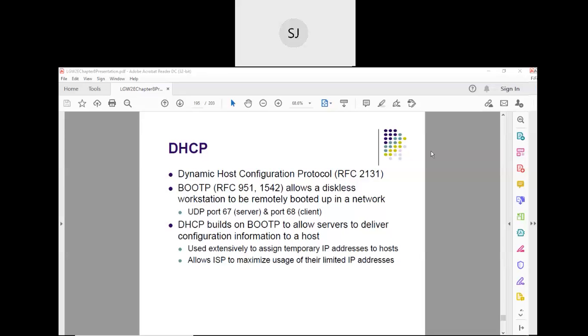Akshay, Abhishek. What does DHCP actually do? Arpita, yes?